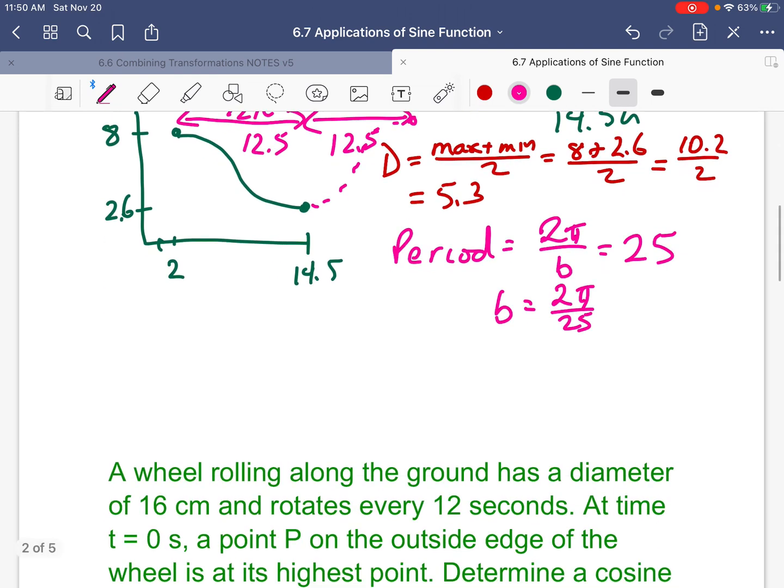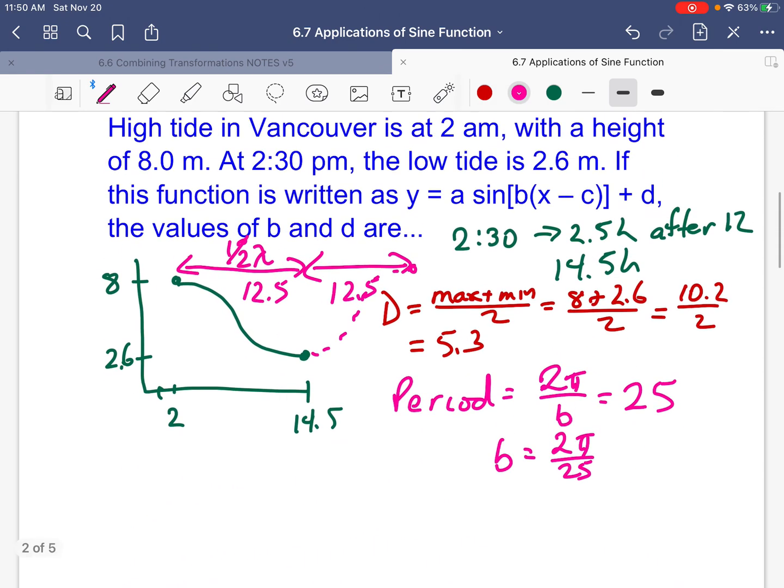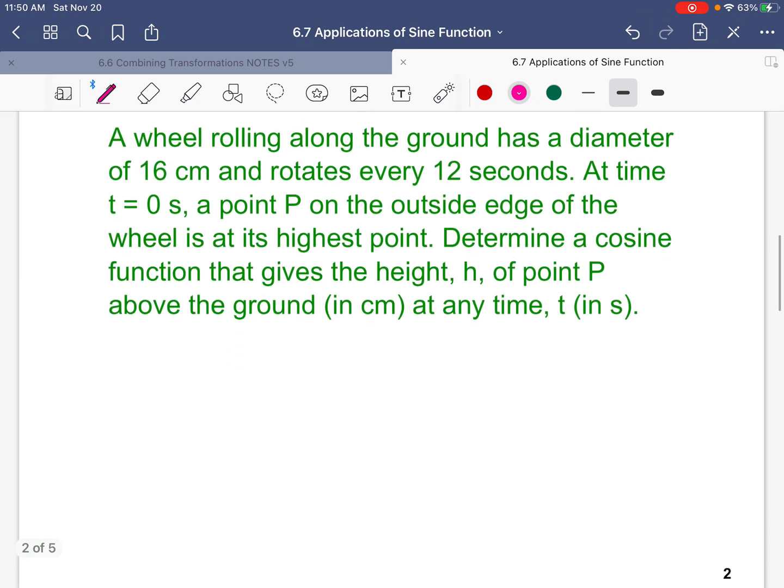Now, one more question, then we'll take a break. A wheel rolling along the ground, getting ahead of myself. If you wanted to, you could figure out A and C and then graph this. C would be kind of difficult because it's over here somewhere, halfway between 25, this would be 27, so halfway between 27 and 14.5 would be C.